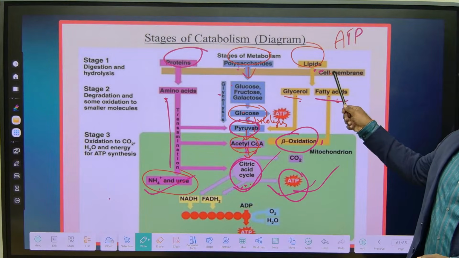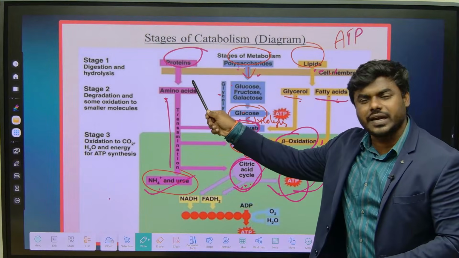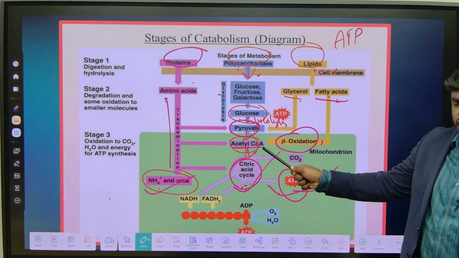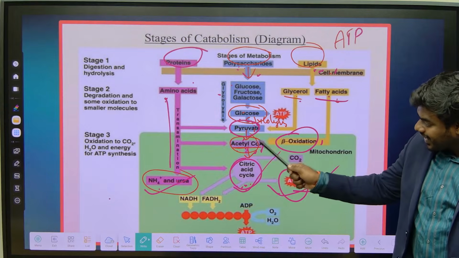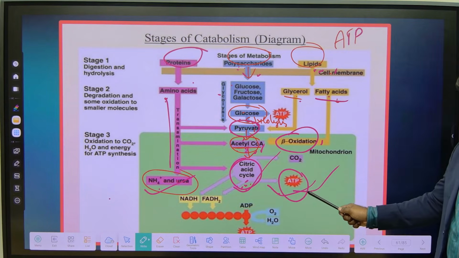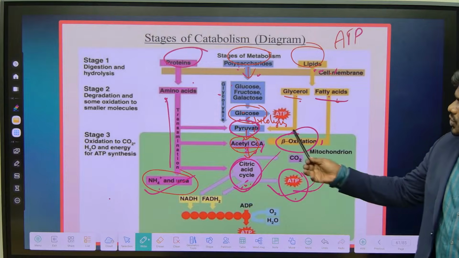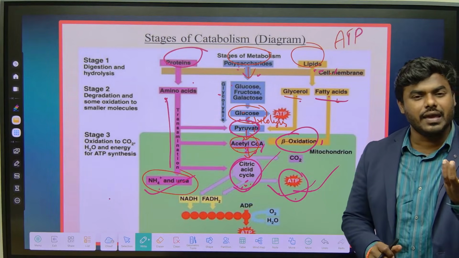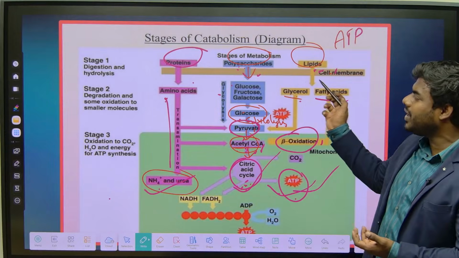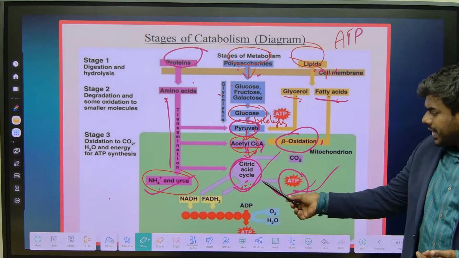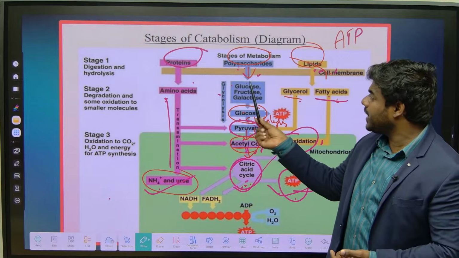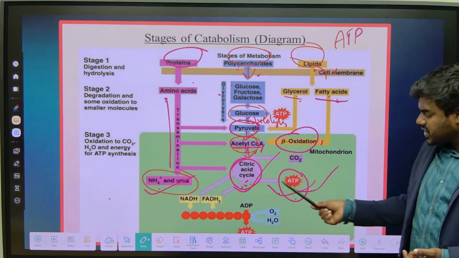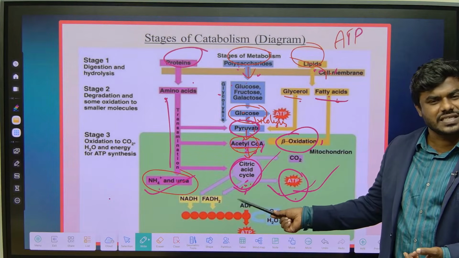Now what's the common statement we can understand? Whether it is a lipid, a polysaccharide or a protein, all the biomolecules finally give rise to acetyl-CoA, which enters the citric acid cycle and produces an abundant amount of ATP. So a common question in the exam: which of the following can act as a key intermediate in the metabolism of biomolecules? Acetyl-CoA. Because whether it's a protein, a lipid or a polysaccharide, if it wants to produce energy, it has to enter the citric acid cycle definitely.